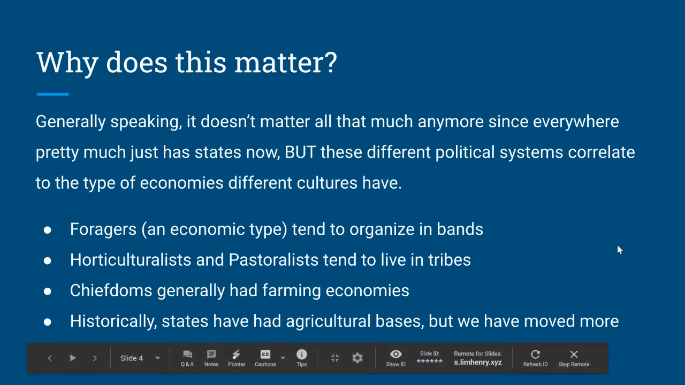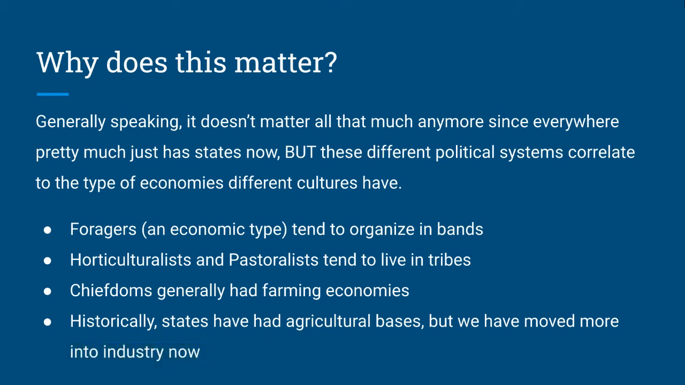So you might be wondering, why does this matter? Generally speaking, it doesn't matter that much anymore since everywhere pretty much just has states now. But these different political systems correlate to the type of economies different cultures have. Generally speaking, foragers, which is an economic type, tend to organize in bands. Horticulturists and pastoralists tend to live in tribes, and chiefdoms generally had farming economies. And historically, states have had agricultural bases, but we've moved more into industrialism now since the late 1800s.